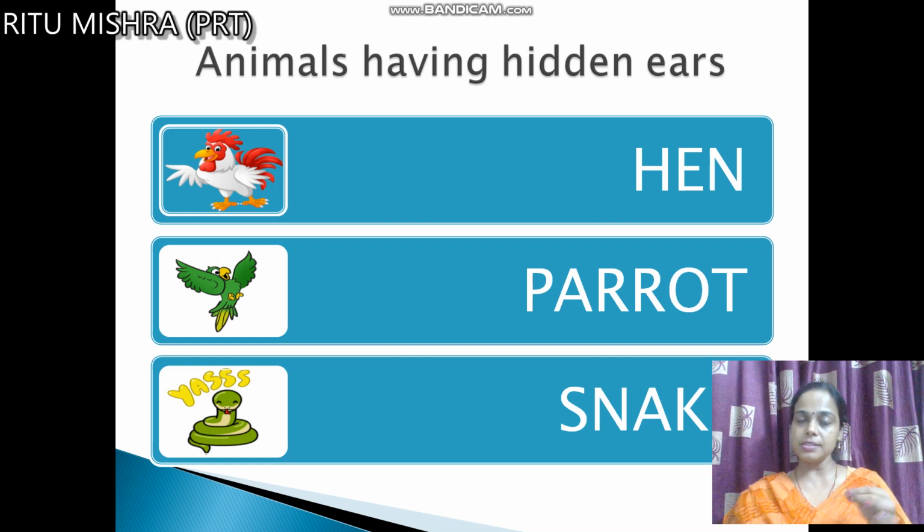They have ears, they have ear holes, but they can't be seen. Our ears can be seen easily, like those of a rabbit or a dog. But in case of birds, reptiles like snakes, and insects like ants and cockroaches, you cannot see their ears. So these animals have hidden ears. Now after this we will come to the main topic.